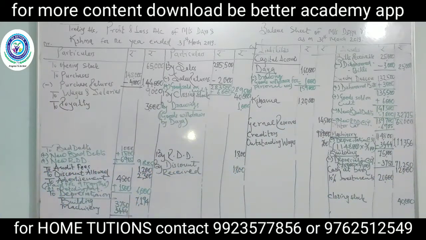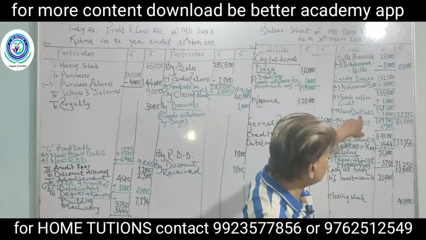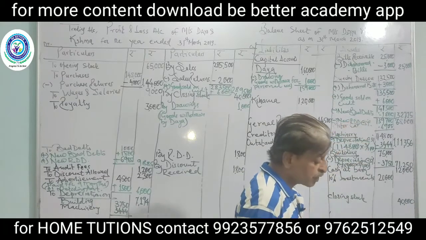Next adjustment, write off rupees 1,800 for bad debts and maintain RDD at 5% on debtors. So new bad debts are deducted from debtors.